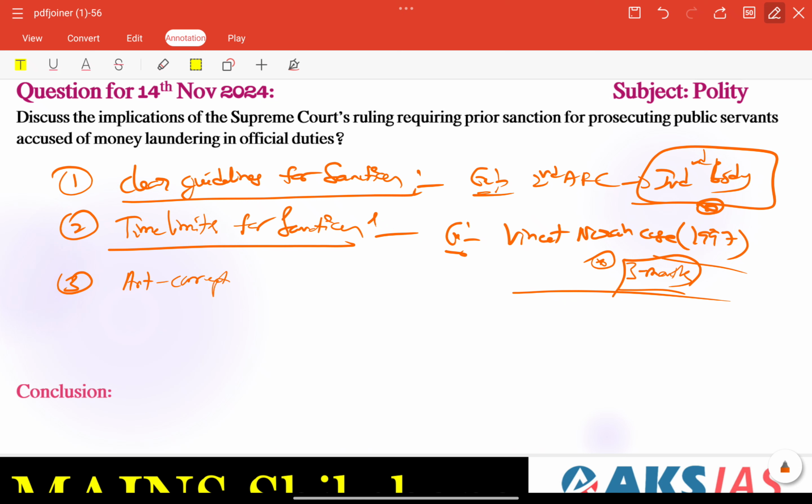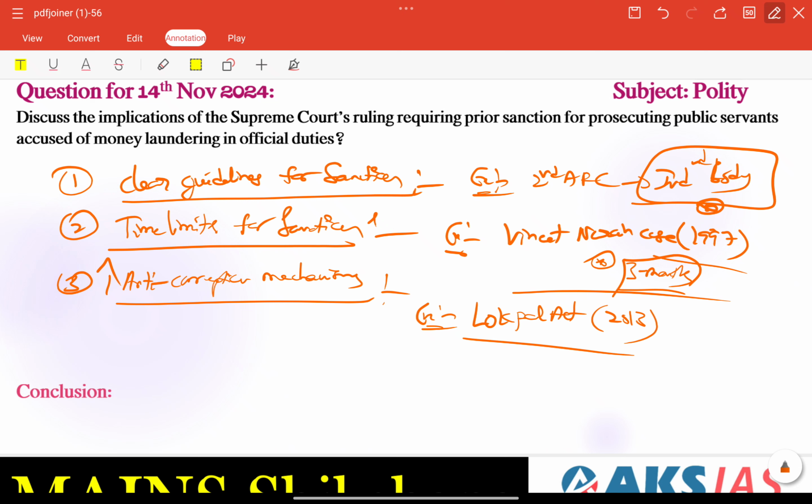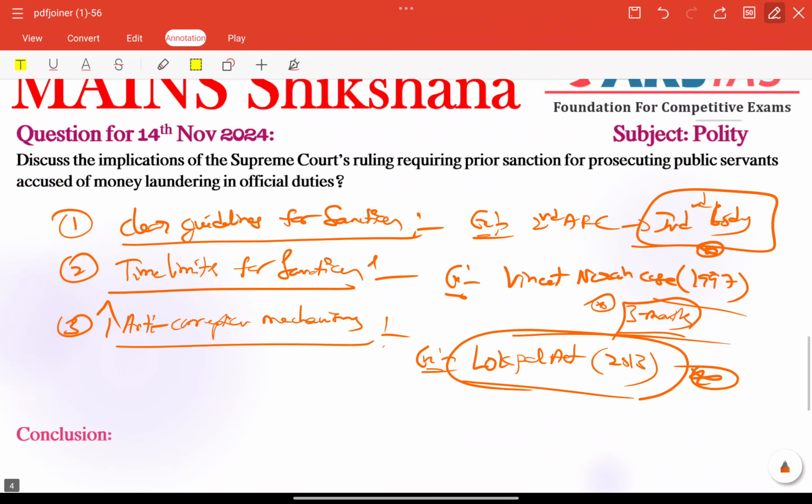Next, coming to the third important needed measure, that is to strengthen our anti-corruption mechanism. That is also very important here. Anti-corruption mechanisms need to be strengthened. While protecting officials, there should be a simultaneous strengthening of mechanisms to combat corruption. For example, here already we have the Lokpal Act, right, 2013. It enables swift investigations into corruption cases, ensuring transparency. Very important example.